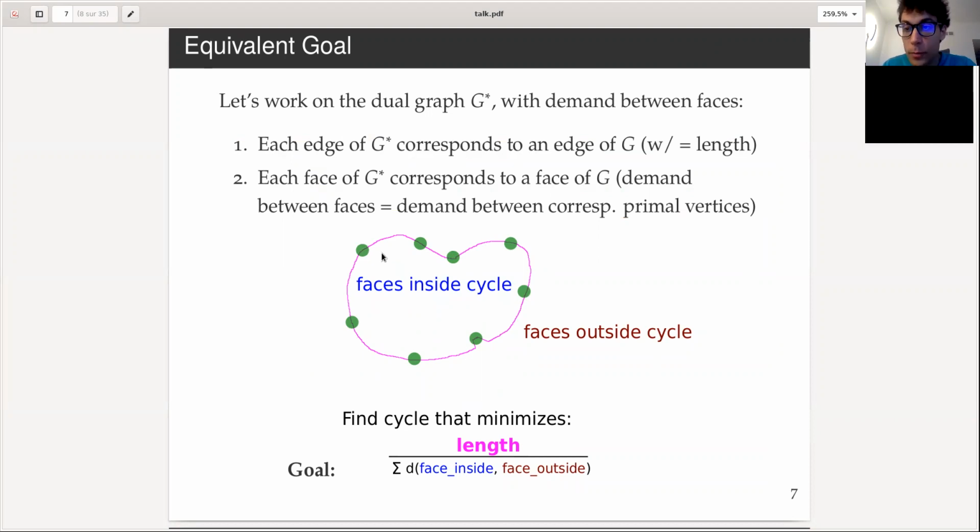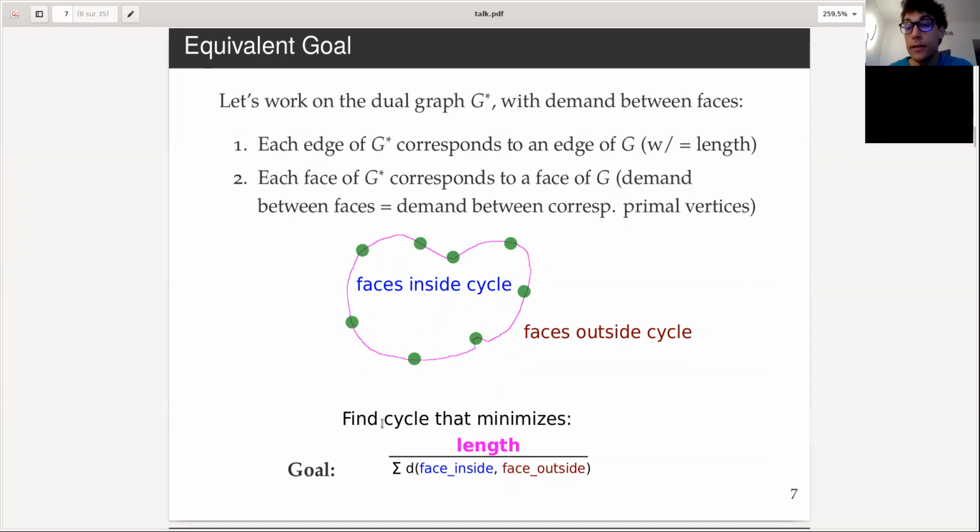And each edge of the primal can be associated with an edge of the dual, to which we assign the same length. Now our goal is to find a cycle, possibly simple but not necessarily simple, we'll see. Rather, I should say we want to find a subgraph.